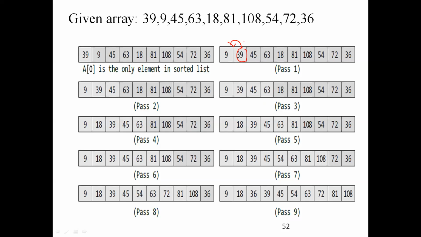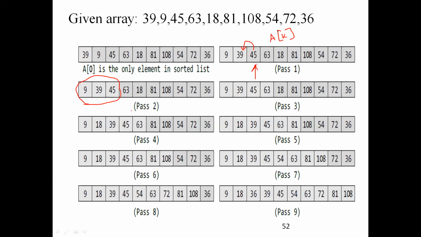Then again, in position 2, 45 is compared with 39, right? If it is lesser, the current element, you can choose this as the current element. If you want to write a C program or algorithm, you can make a note: the comparing element can be the current element. Like I can say A of K. So now I have used K here. Instead of C I use K. So A of K is nothing but the current element.